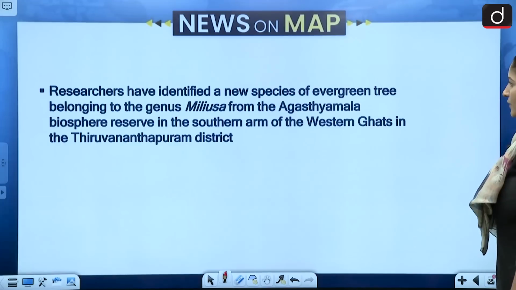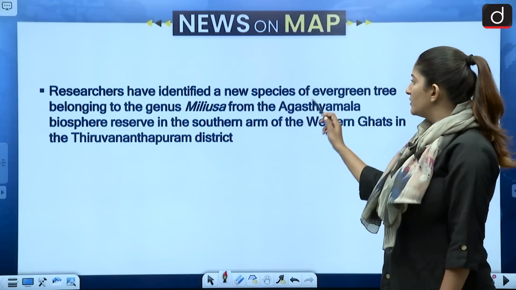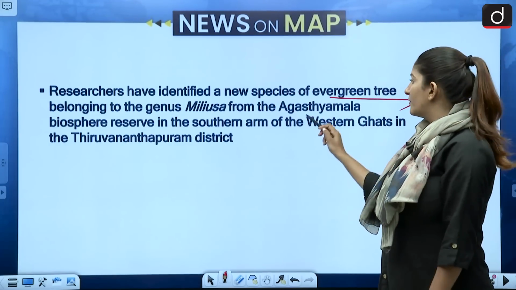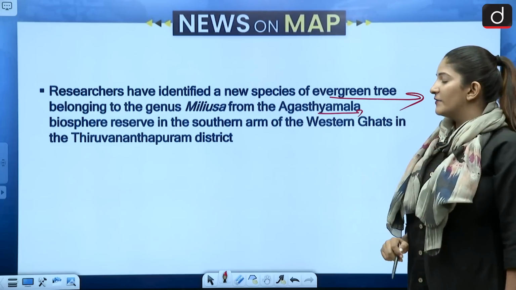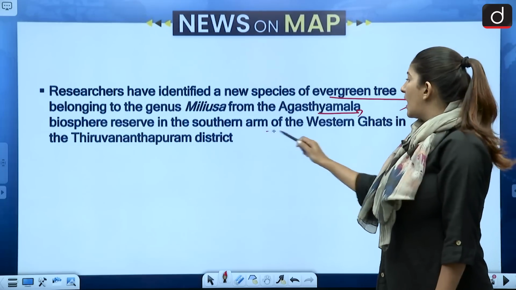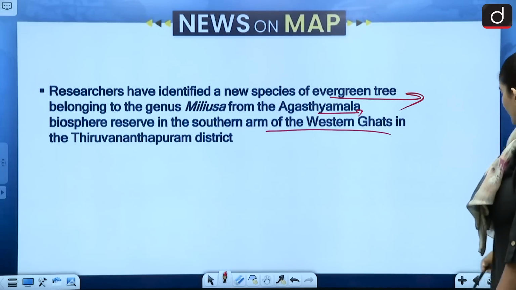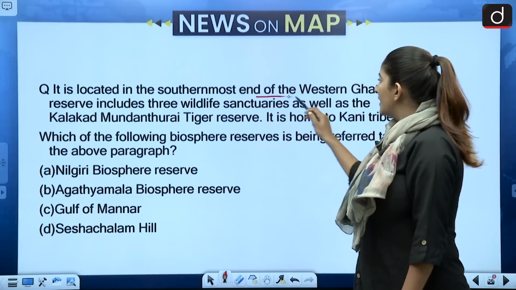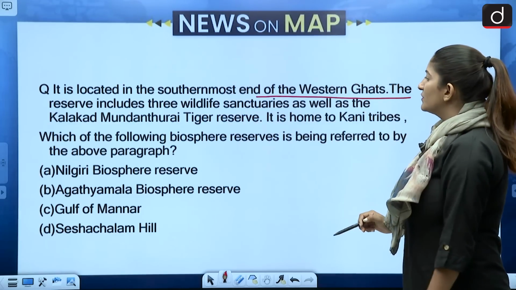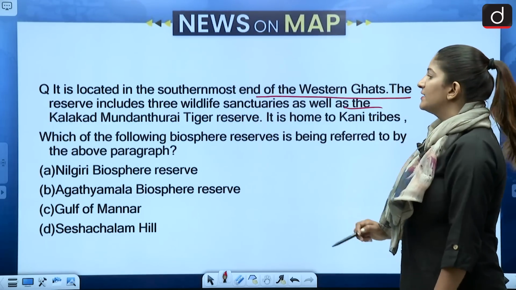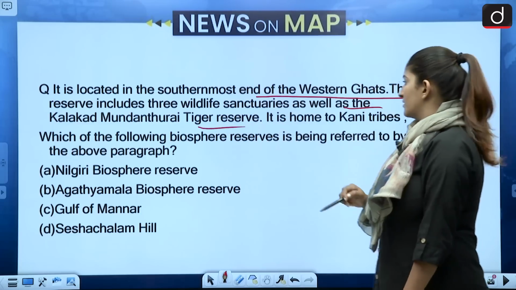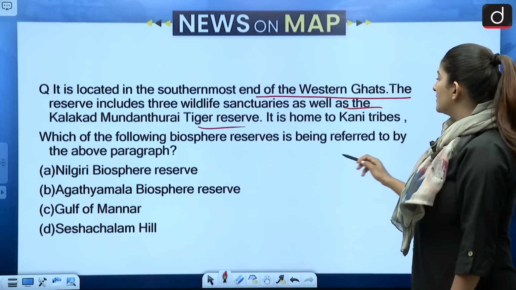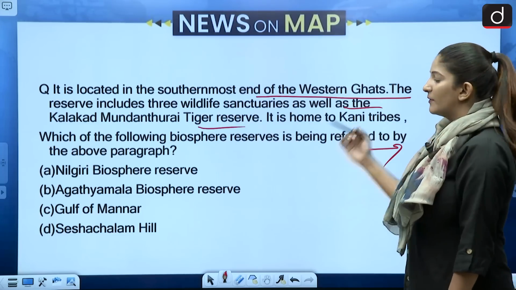Moving on to the next set of questions, researchers have identified a new species of evergreen tree belonging to the genus Miliusa from the Agasthyamala Biosphere Reserve in the southern arm of the Western Ghats in Thiruvananthapuram district. So the question is, it is located in the southernmost end of the Western Ghats. The reserve includes 3 wildlife sanctuaries as well as the Kalakad Mundanthurai Tiger Reserve. It is the home to the Kani tribes. Which of the following biosphere reserves is being referred to in the above paragraph?